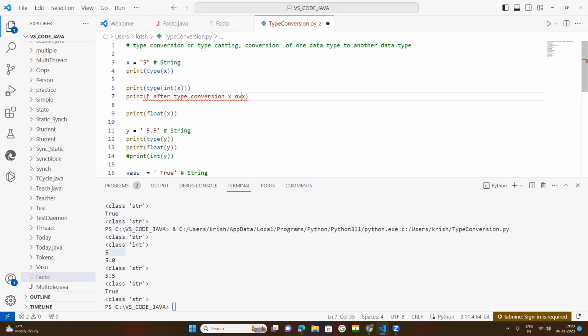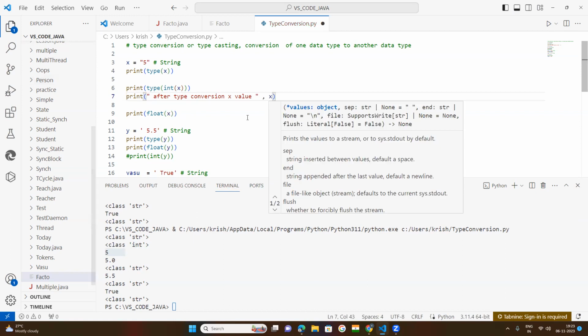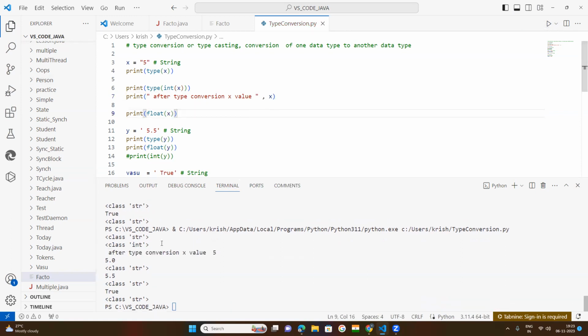x value is... okay. You can get okay. After type conversion, x value is equal to 5. Okay, x value is equal to 5.